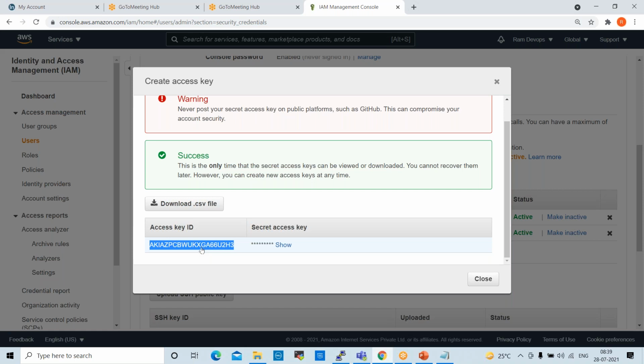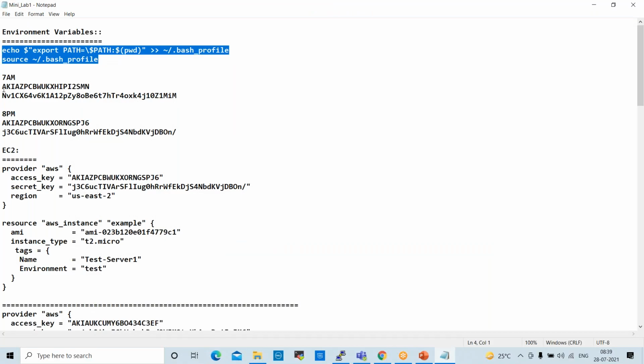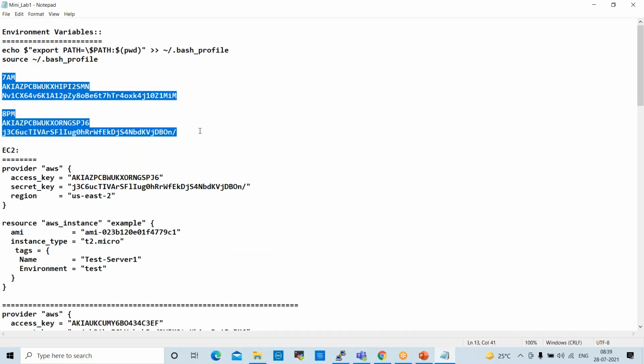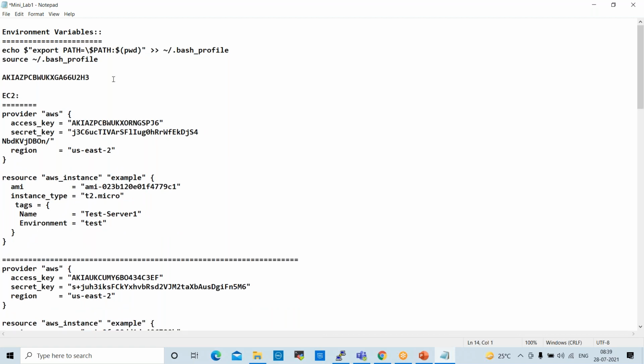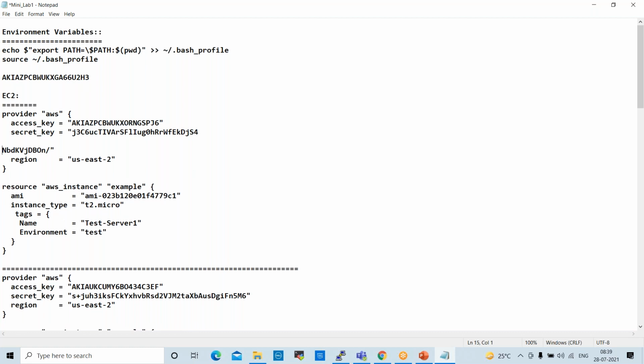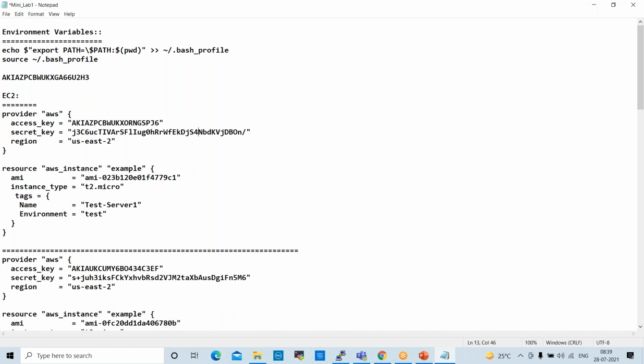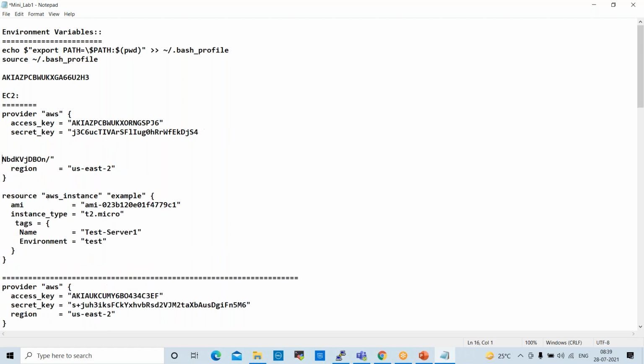So this is my access key. Copy this and save it here. We also require the secret key.